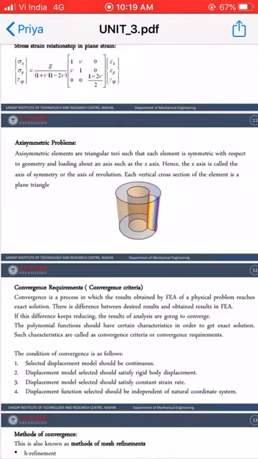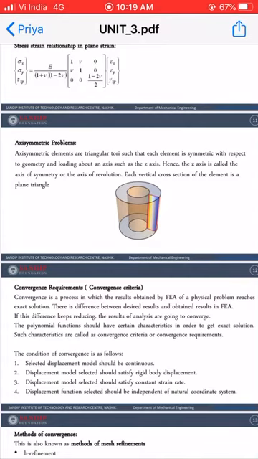So in axisymmetric elements, these are triangular tori such that each element is symmetric with respect to geometry, and this symmetry is about the z axis. So this z axis is called the axis of symmetry.